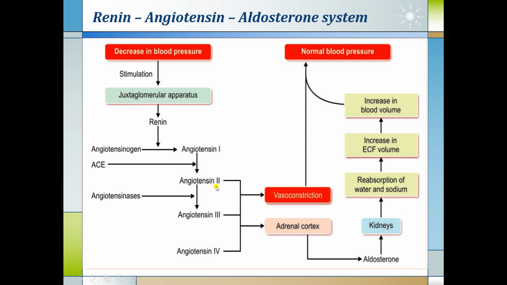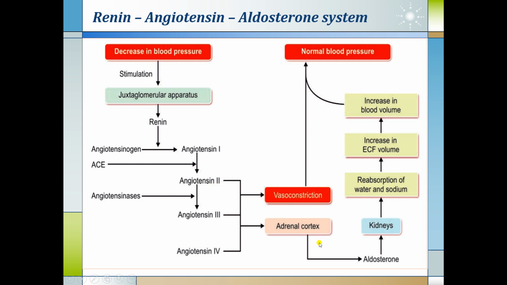Angiotensin 1 and 2 mainly have two actions. One is vasoconstriction. Angiotensin 2 is the strongest vasoconstrictor substance released inside the body. It acts directly on the blood vessel and produces vasoconstriction. As a result of vasoconstriction, peripheral vascular resistance increases, which will normalize the blood pressure. So, a decrease in blood pressure will be normalized by one action called vasoconstriction.